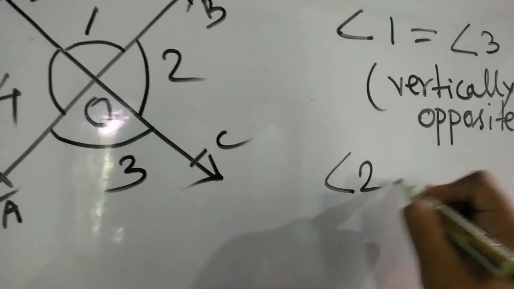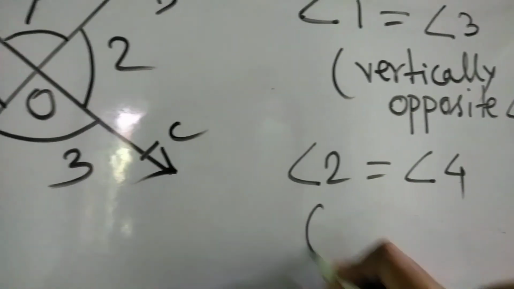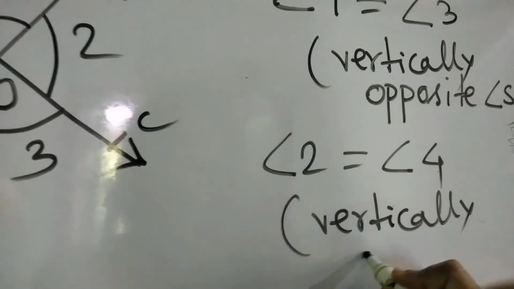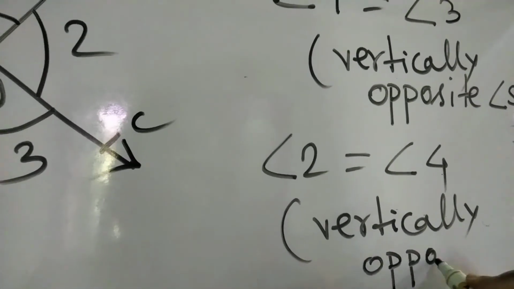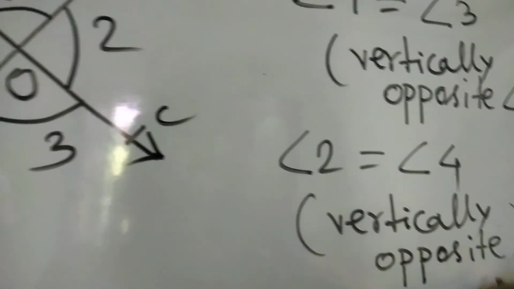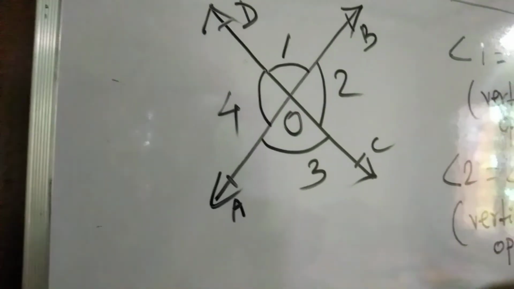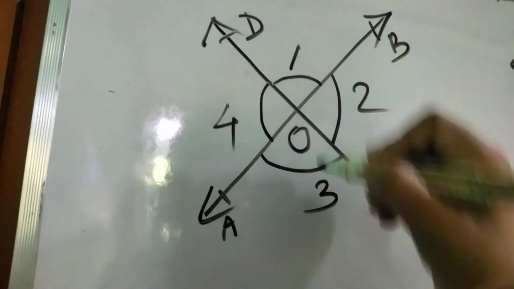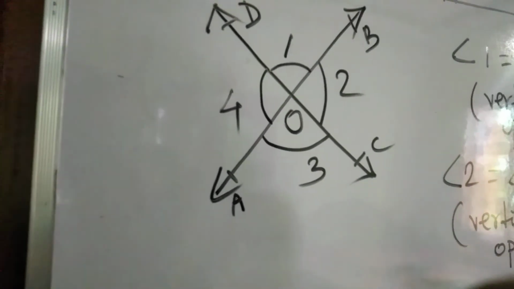And angle 2 is equal to angle 4, also vertically opposite. Students, you follow this. In the next video I will say more, and I will prove this theorem, how vertically opposite angles are equal. Okay, students, thank you.